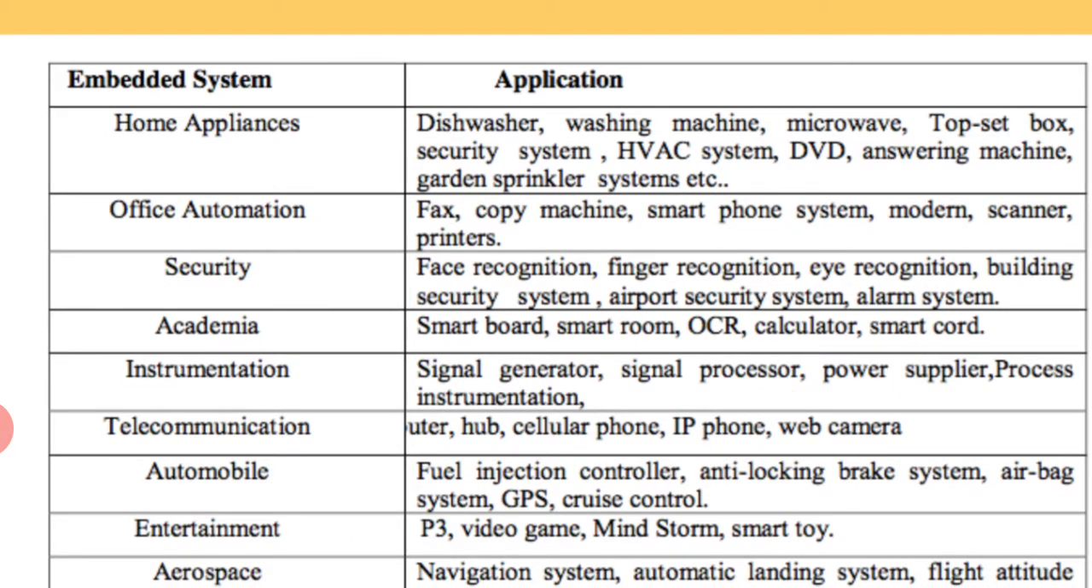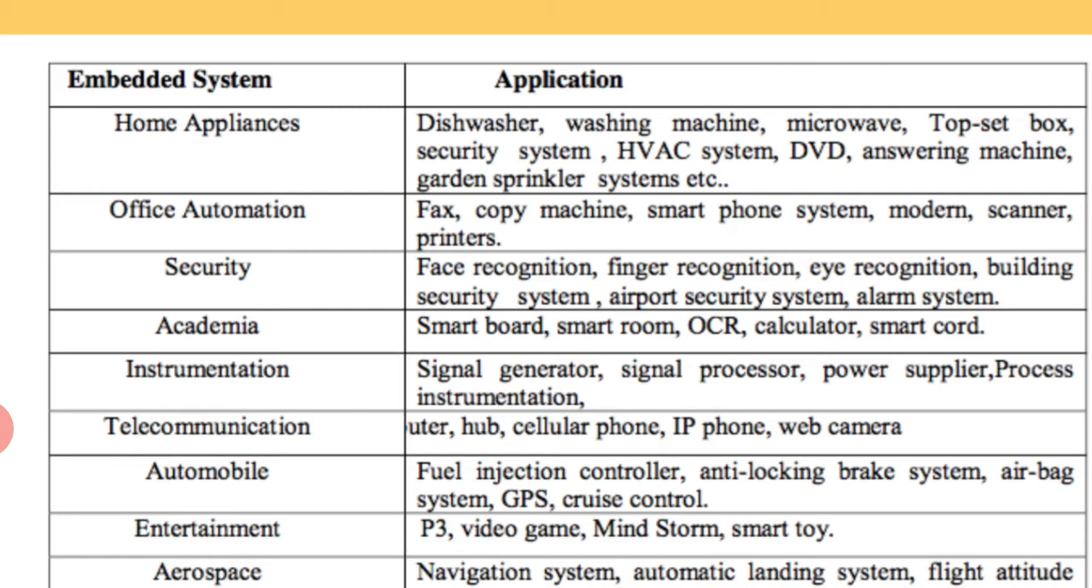Academia: smart board, smart room, OCR, calculator, good quality camera, etc. Instrumentation: signal generator, signal processor, power supply, process instrumentation, etc. Telecommunication: router, hub, cellular phone, IP phone, web camera. Automobile: fuel injection controller, anti-locking brake system, airbag system, GPS, cruise control.